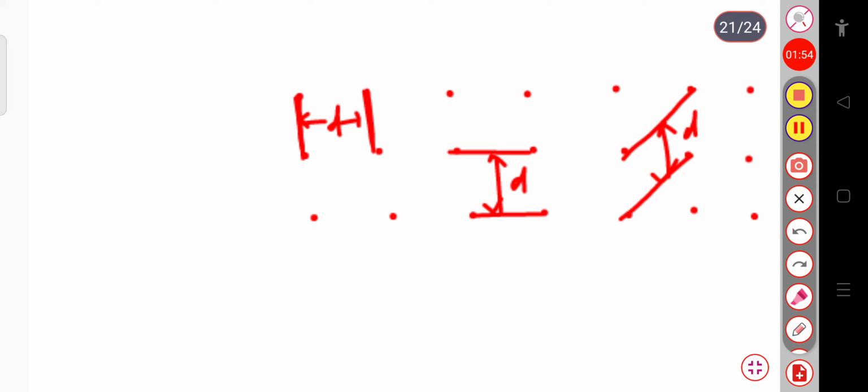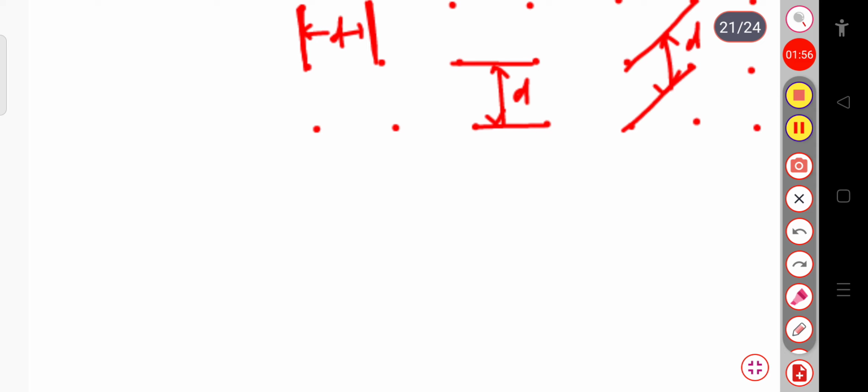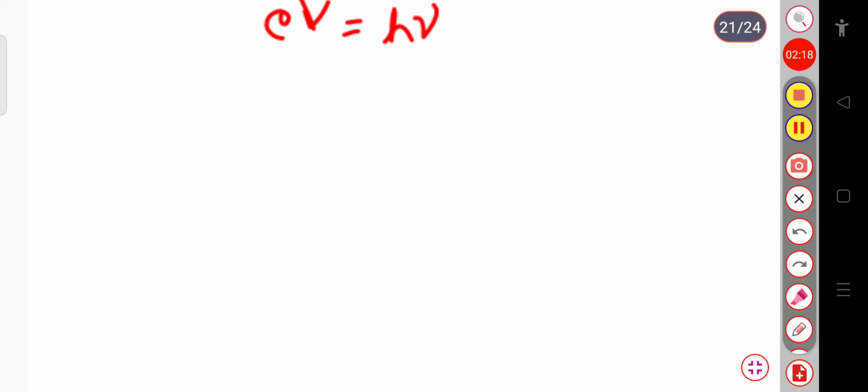Now for the X-rays, suppose we consider X-rays produced by the acceleration of an electron through a potential difference V and having the wavelength lambda. Now we can write the energy as eV, where e is the charge of the electron and V is the potential difference. This energy can also be written, according to Einstein, as h nu, where h is Planck's constant and nu is the frequency.